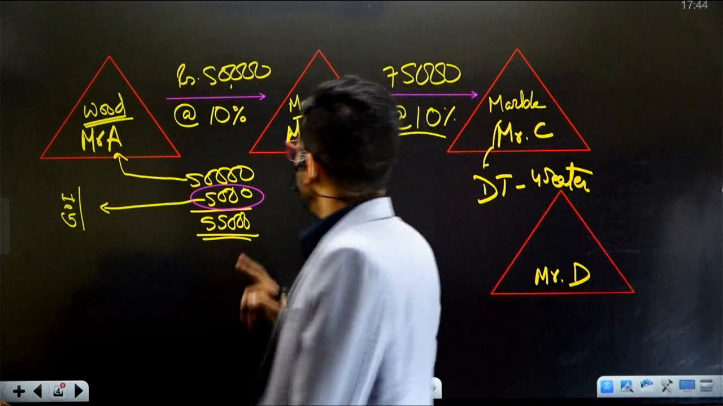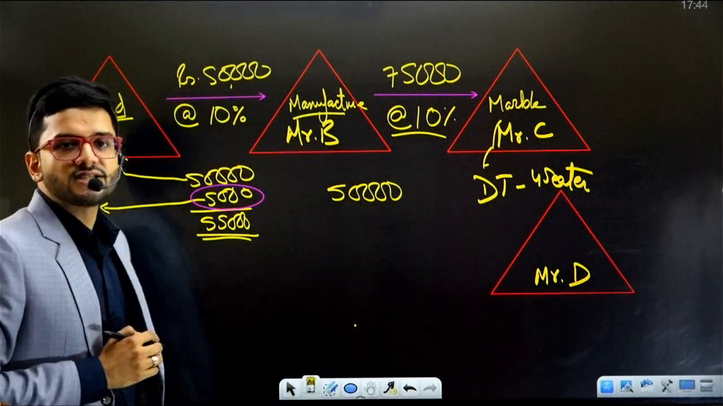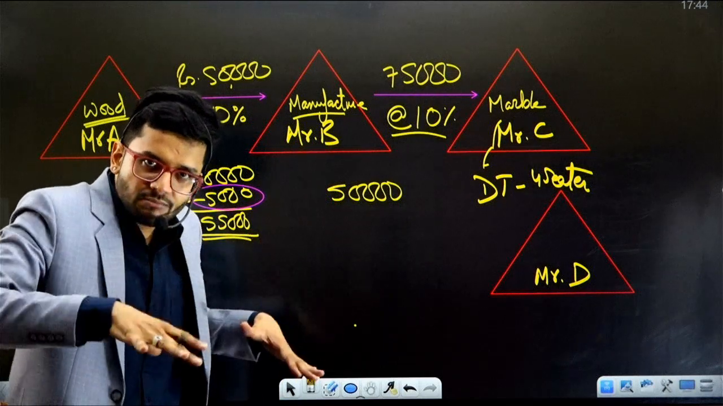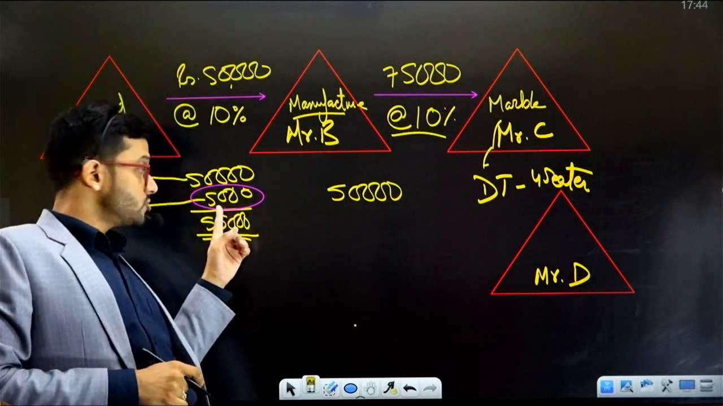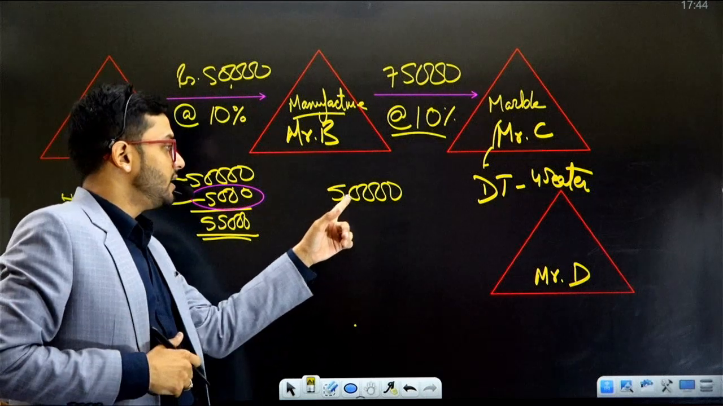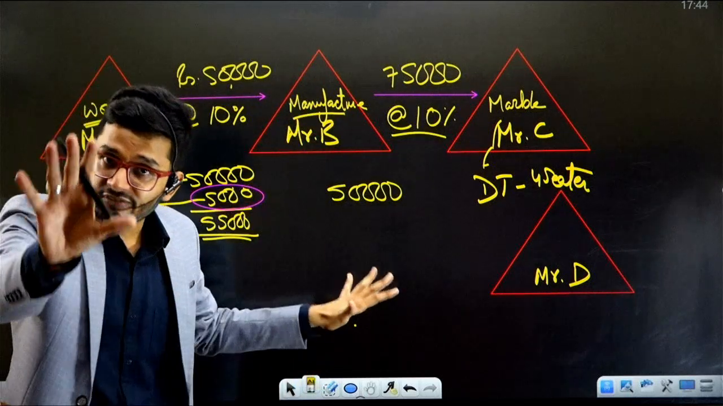Okay. Now, Mr. B has got wood worth rupees 50,000. Please note, Mr. B is not in the new GST regime. In the GST world, Mr. B is not going to treat 5,000 rupees as its cost, like in the erstwhile regime. In the erstwhile regime, Mr. B used to treat it as cost, but now 5,000 rupees will not be the cost. Cost of Mr. B will be 50,000 rupees.